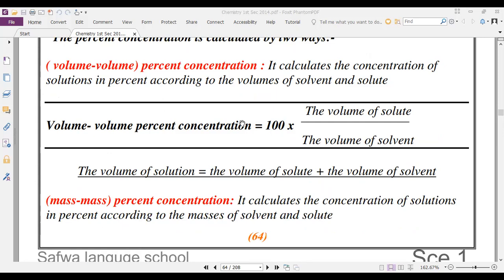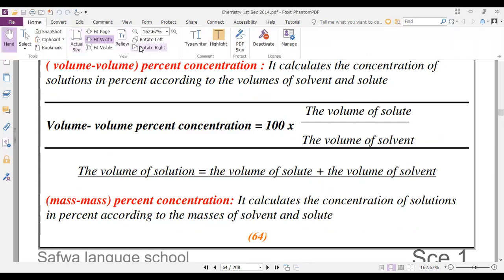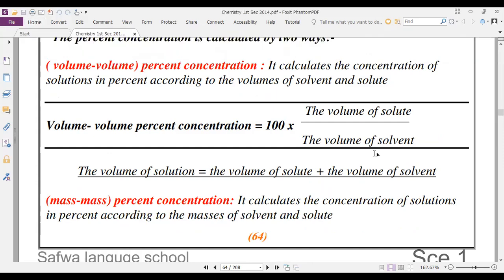Right. I think you will know that it's volume of solution, not solvent.